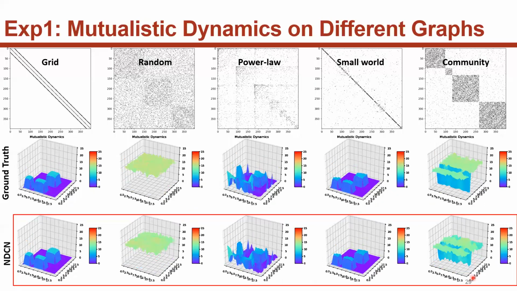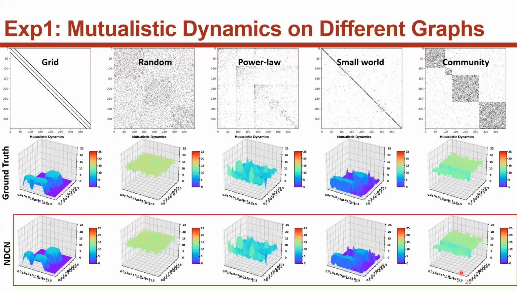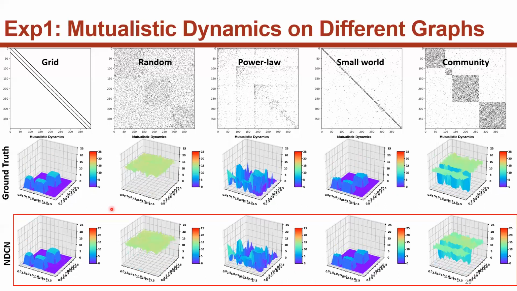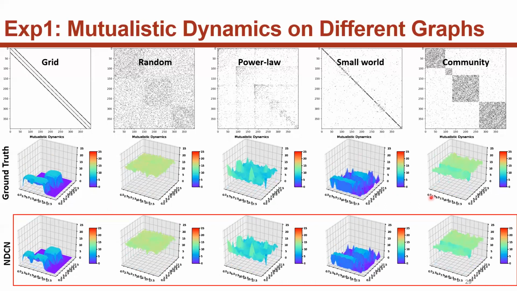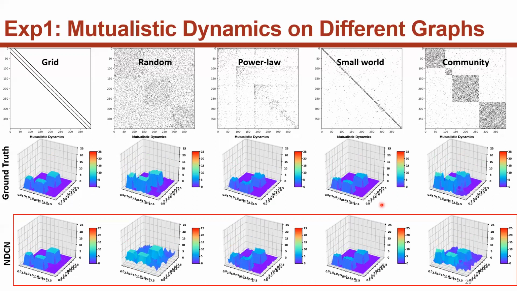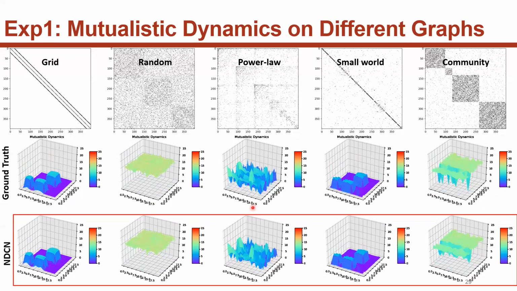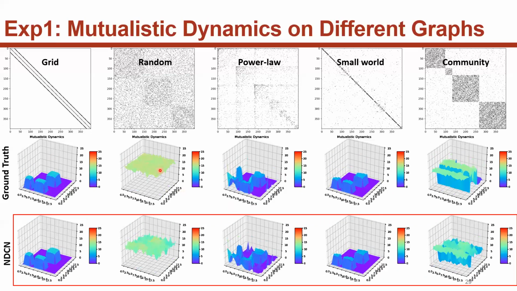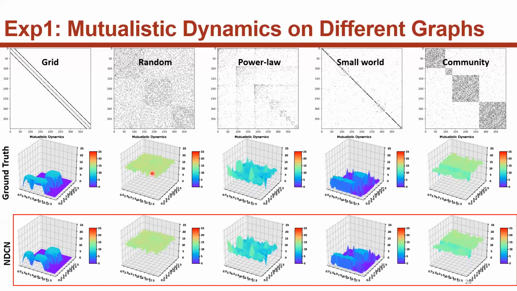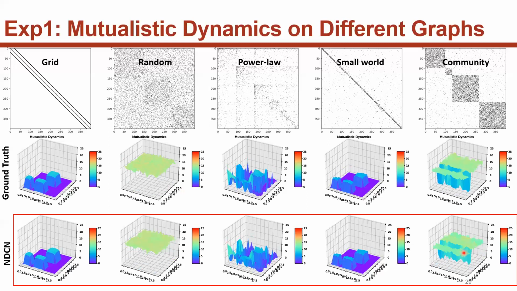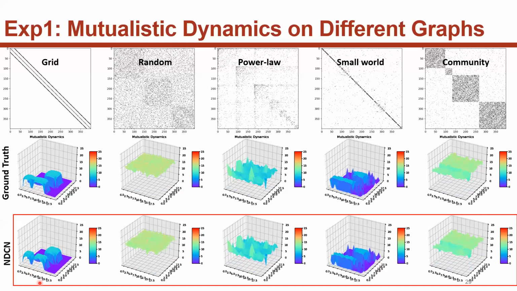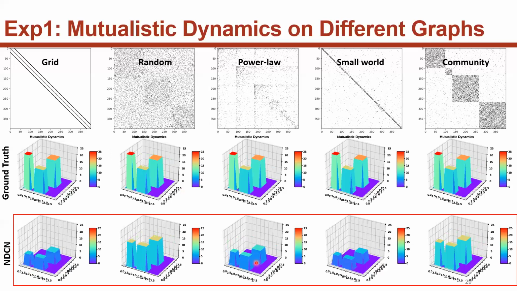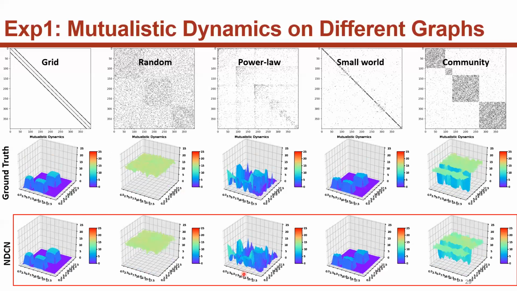Next, we validate our model on mutualistic dynamics in biology. We found the same mutualistic dynamics on different graphs show quite different temporal patterns. Some network dynamics grow very fast and show very spiky patterns, like on the power law graph or random graphs. However, our NDCN can learn all these network dynamics accurately, ranging from very smooth dynamics to fast-growing and spiky dynamics.